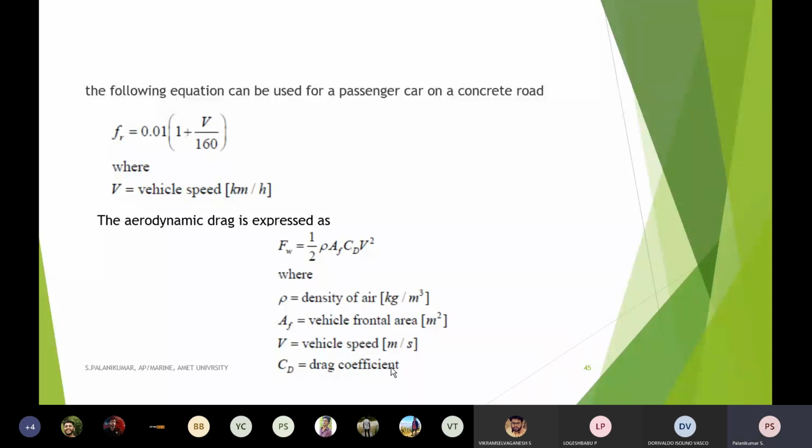That's what I told about the Tesla electric vehicle. They came out with an aerodynamic design in such a way that the aerodynamic dragging coefficient is reduced to 0.22. So if it is multiplied by 0.22, it will reduce the aerodynamic force further.